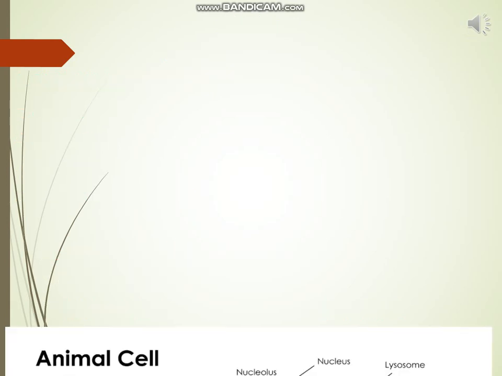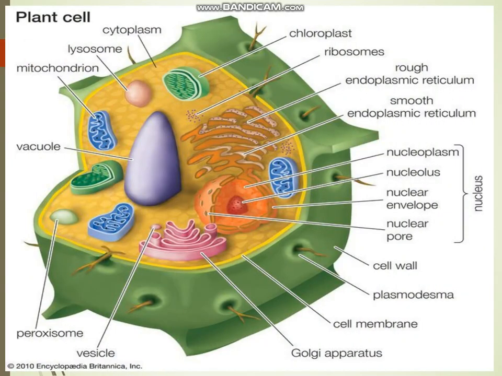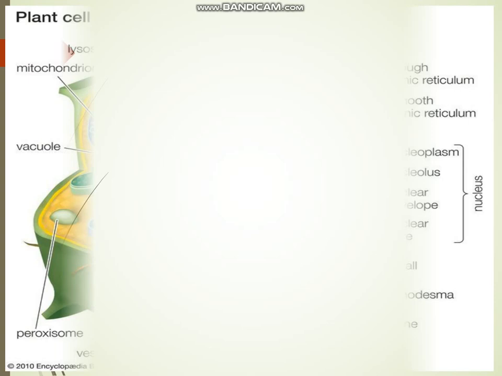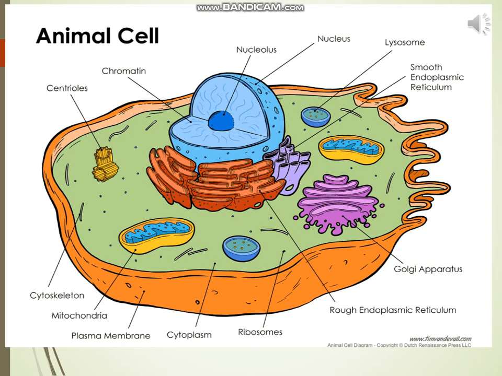The study of cells basically depends on plant cells and animal cells. The major difference between plant cells and animal cells is that most animal cells are round, whereas most plant cells are rectangular. Plant cells have a rigid cell wall that surrounds the cell membrane. Animal cells do not have a cell wall.